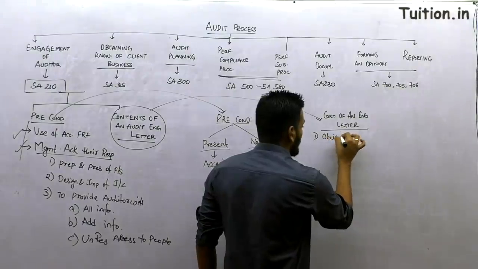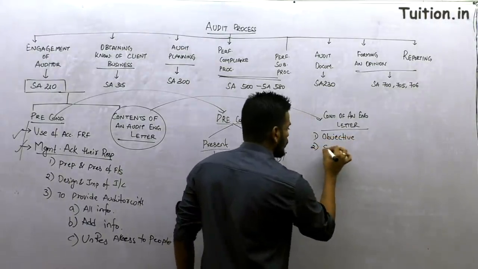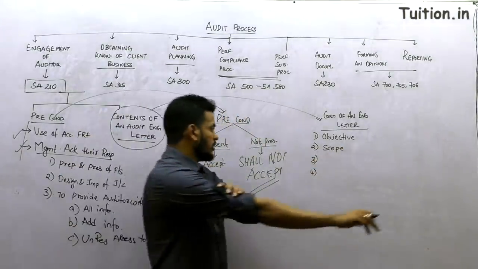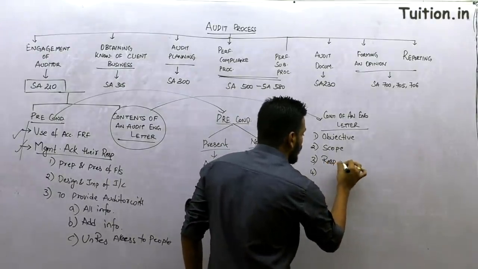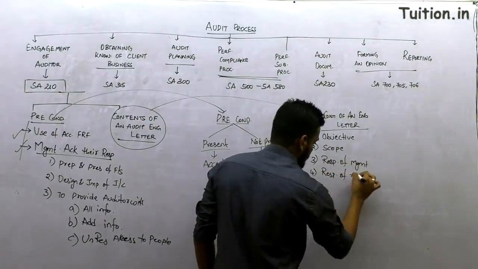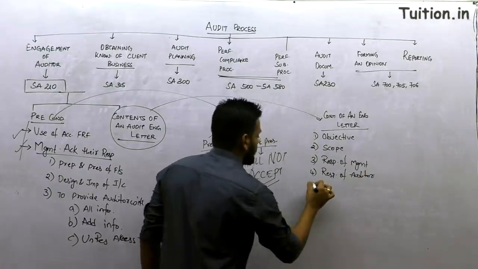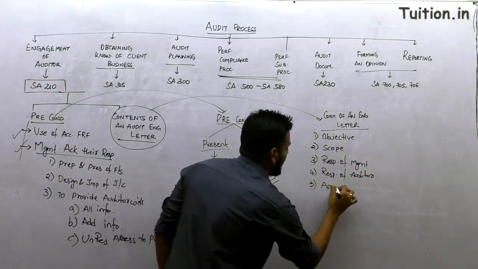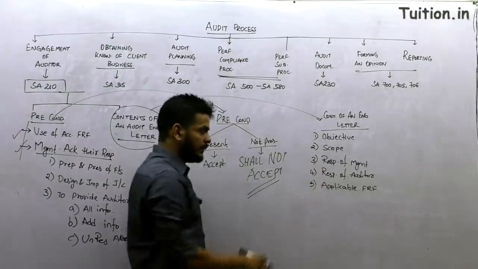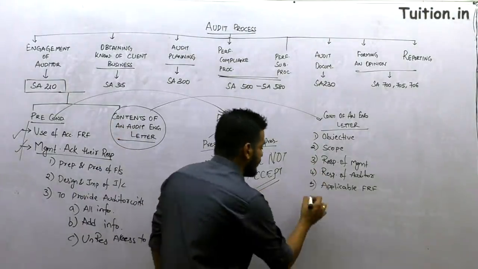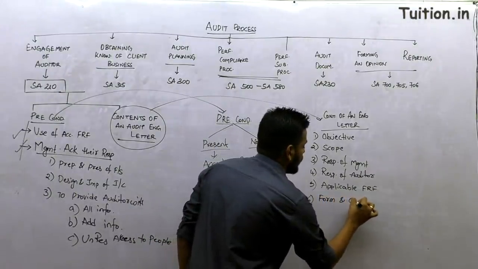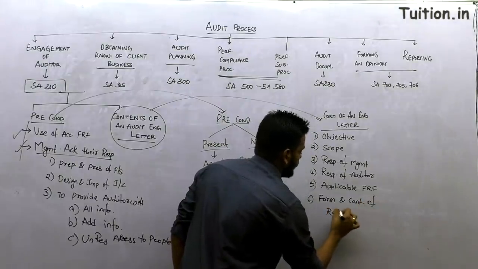1. The objective of audit. Why are you doing the audit? 2. Scope. 3 and 4 are pretty simple: what are my responsibilities, what are your responsibilities. You're writing about the responsibilities of management, and also the responsibilities of the auditor. And then the most important point is point number 5, the applicable financial reporting framework, applicable FRF, whichever FRF is applicable. And 6, which is talking about the form and content of reporting.